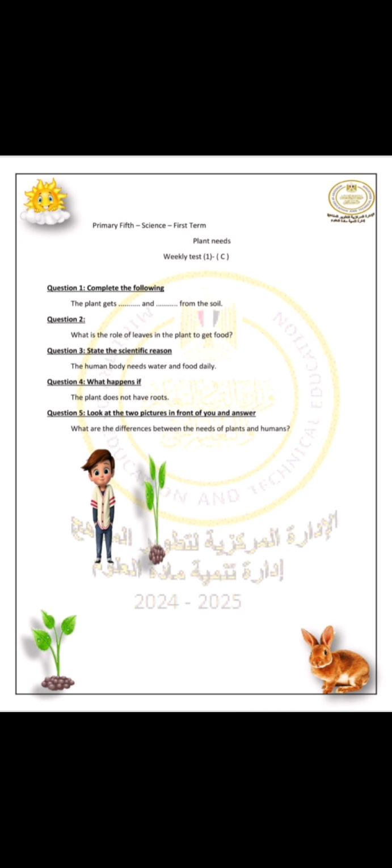What are the difference between the need of plant and human؟ هنا البلانت هيحتاج ايه؟ هيحتاج air، هيحتاج water from the soil، هيحتاج the sunlight. يبقى دي needs of plant to make photosynthesis process. لكن ال need of human is to get food. الفود ده بيكون في صورة plant أو في صورة animal.